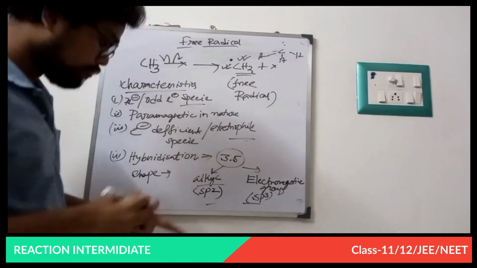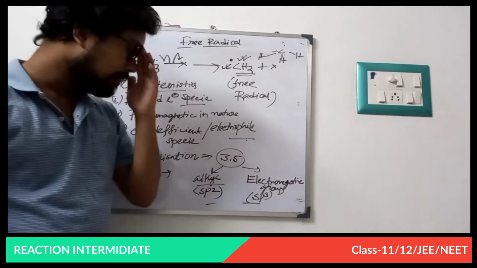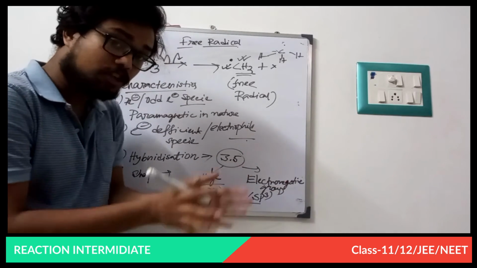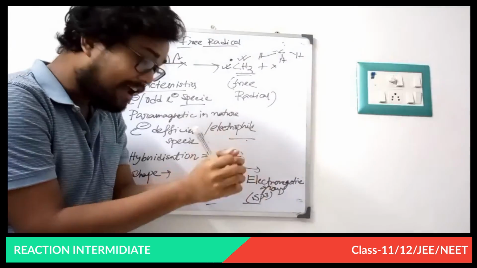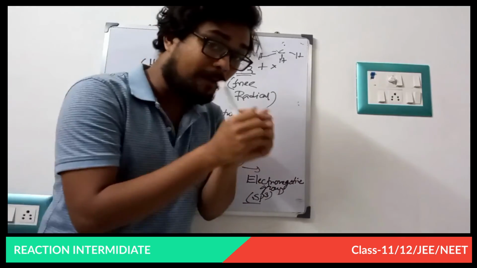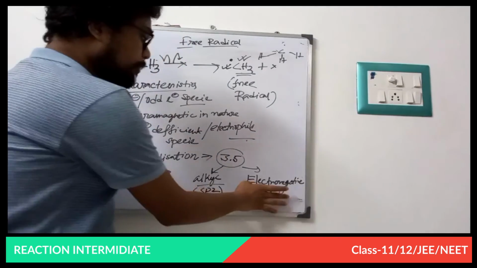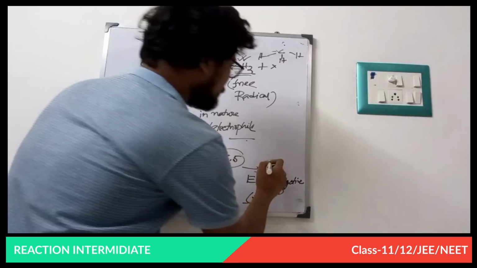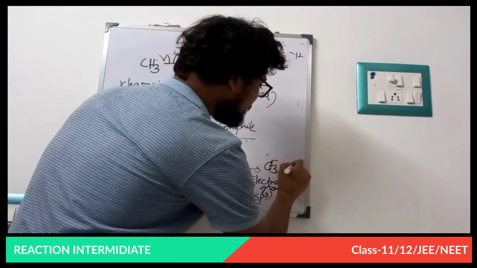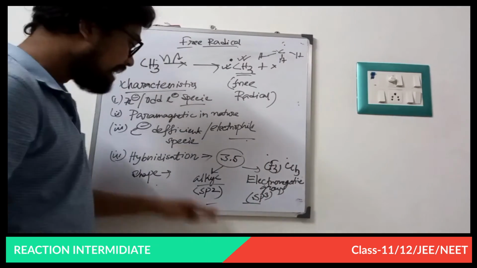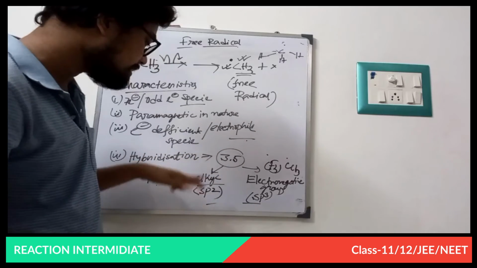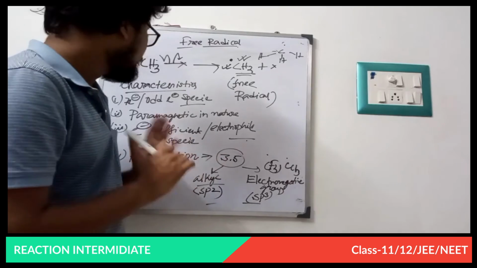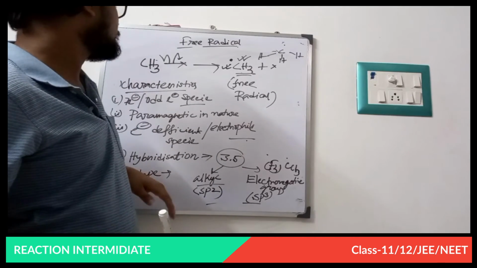Why? Because from Bent's rule in class 11 chemical bonding, we know that the electronegative atom tries to occupy the orbital where the percentage of s character is less. That is why when the free radical contains an electronegative group, it becomes sp3 hybridized. Suppose CF3 dot, CCl3 dot, like that. And any free radical that has an alkyl group is sp2 because there is no electronegative atom. So these are some characteristics.